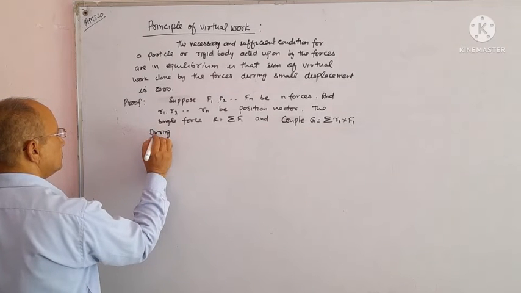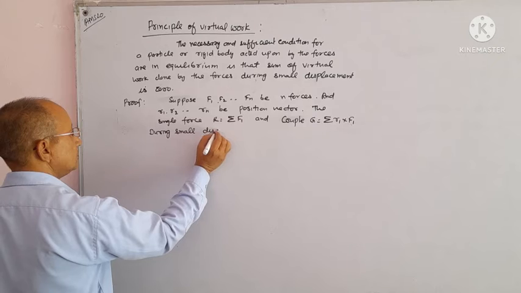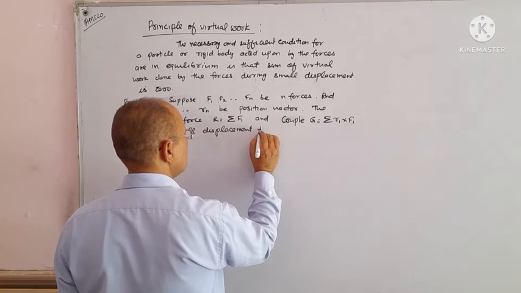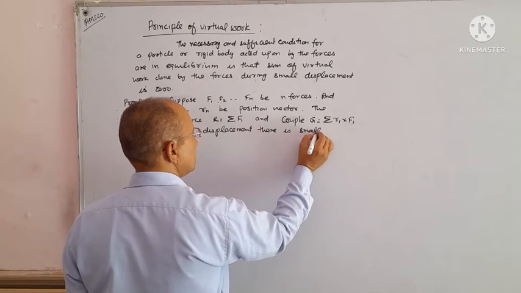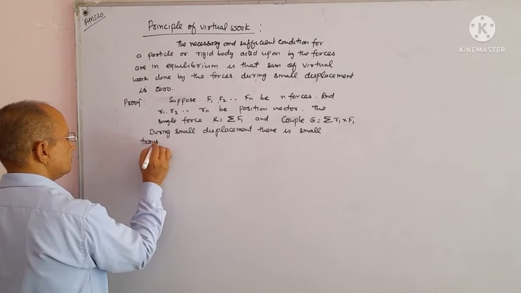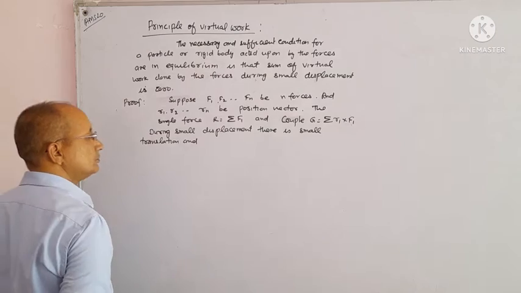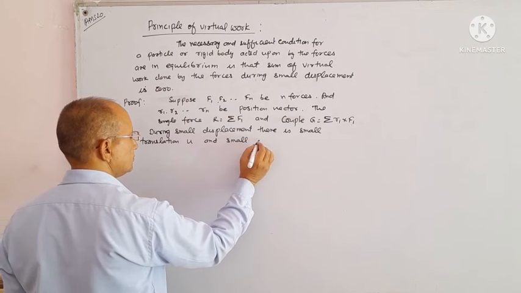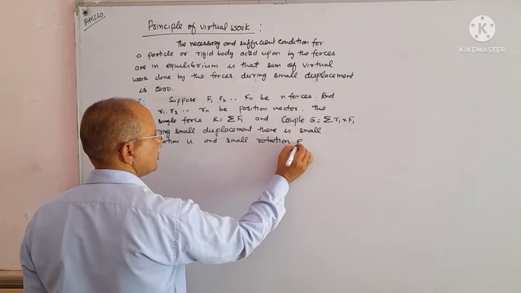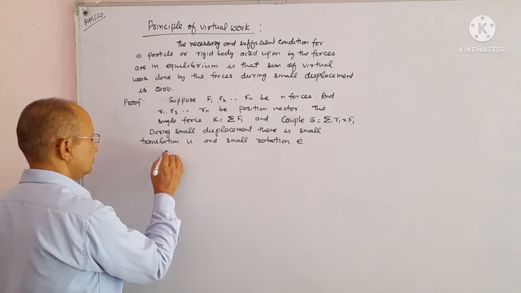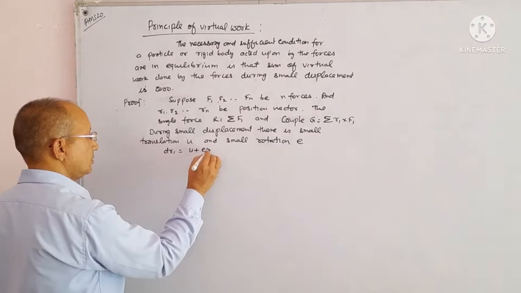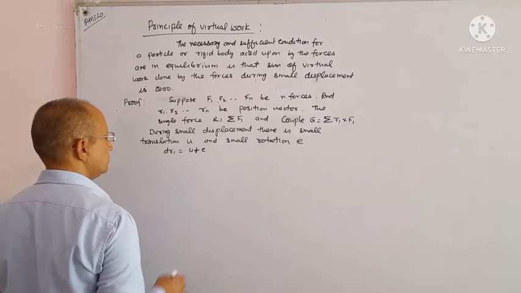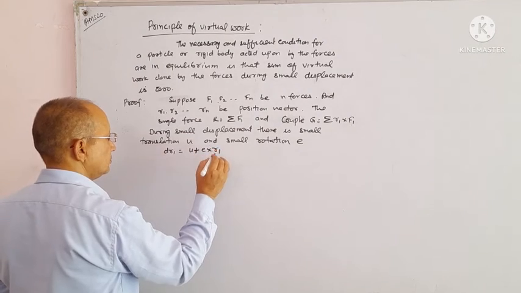During a small displacement there is a small translation U and a small rotation E. Displacement dr1 equals U plus E cross R1.